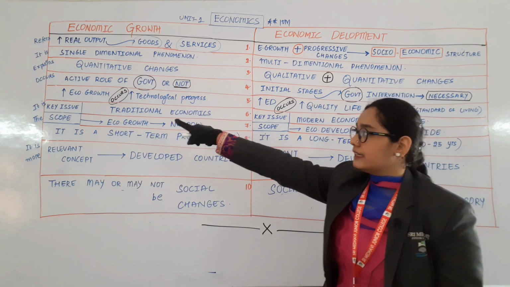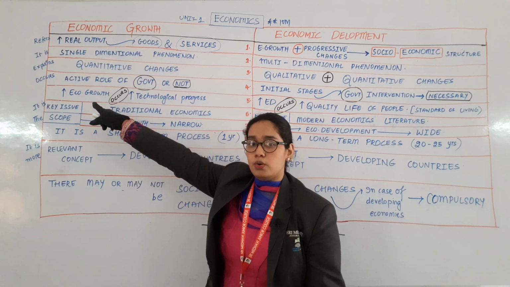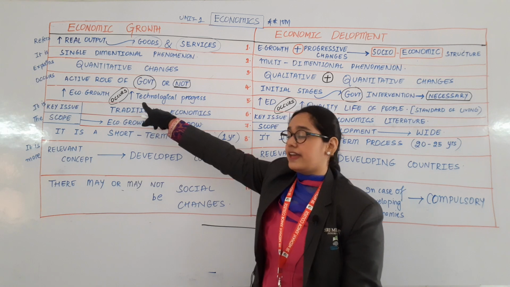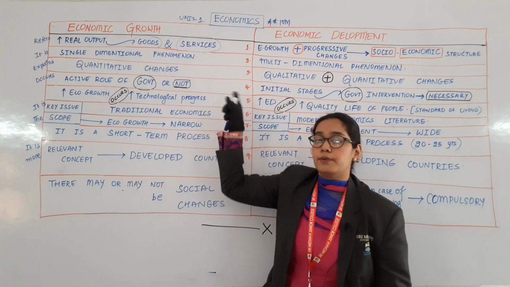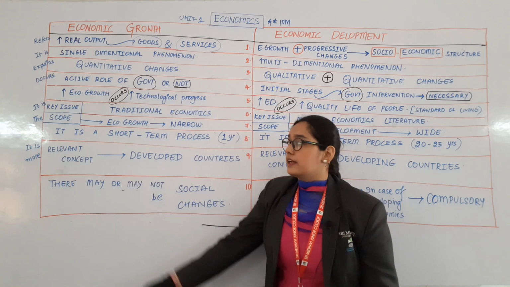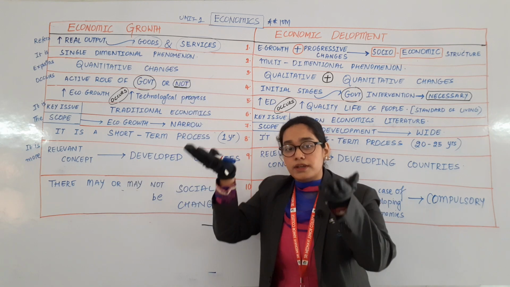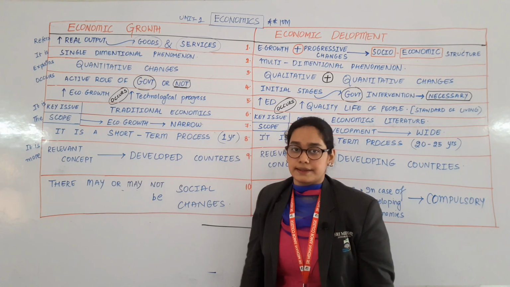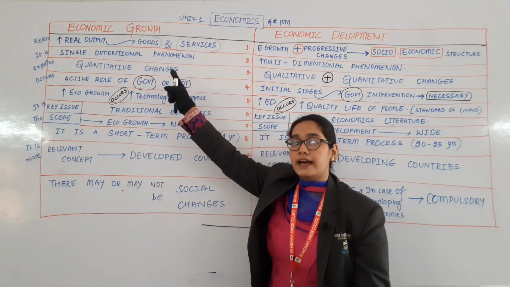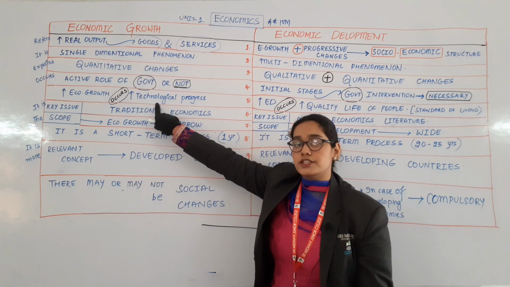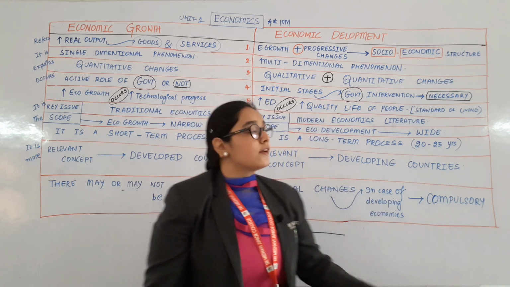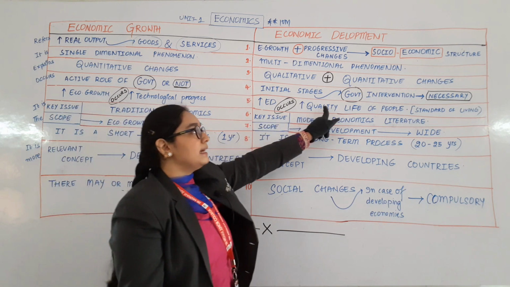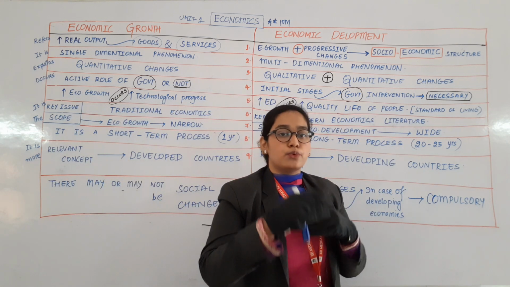Fifth point, higher economic growth occurs when more technological progress occurs. When will higher economic growth be there? When the technology will be progressing. When will economic growth be higher? When the technological progress is more. Then when will economic development be high? When the quality of life of people is improving.